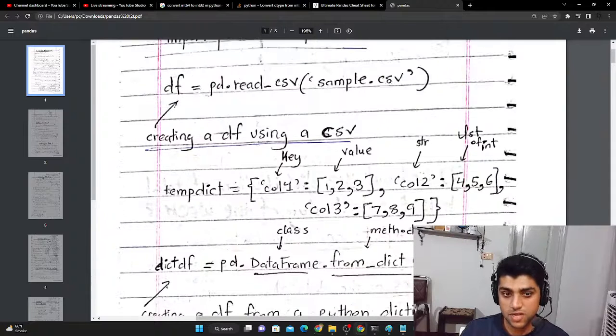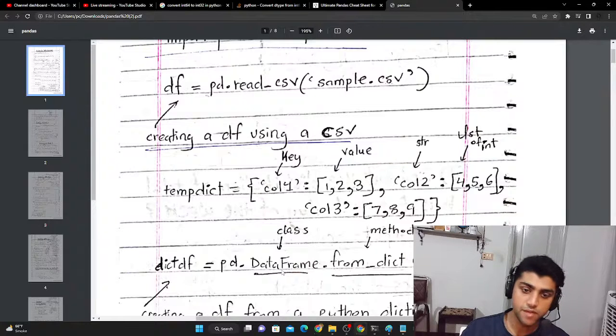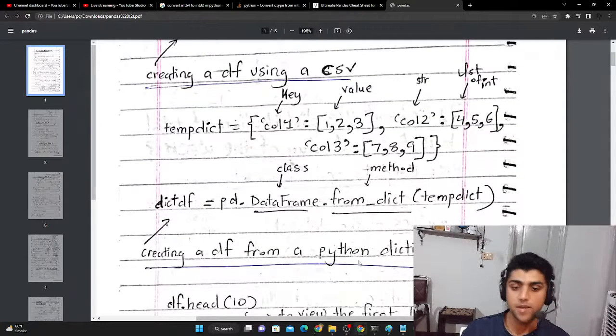What I'm actually doing here is changing this dictionary data type, a data structure in Python, and forming it into a pandas data frame. So you use pd.DataFrame with capital D and F, dot from_dict, and put this temp dict inside the parentheses, and basically you form a data frame out of it. So you created a data frame from this Python dictionary.